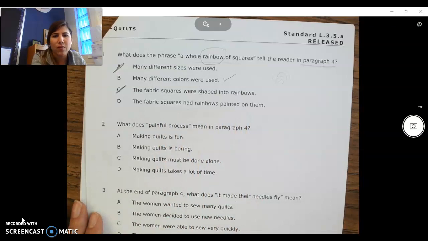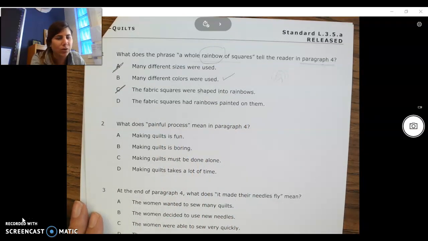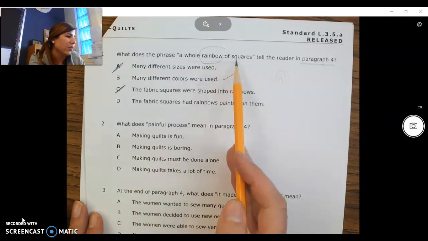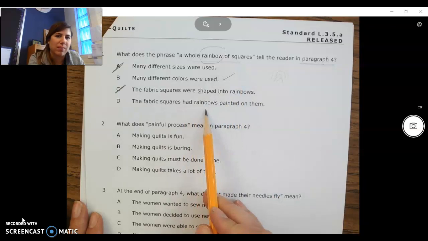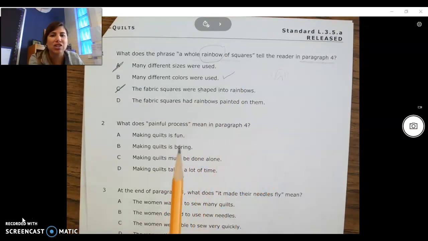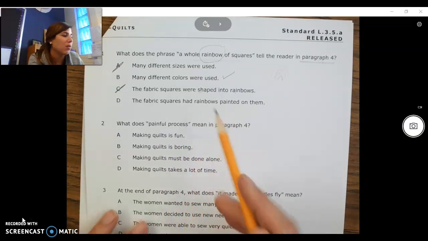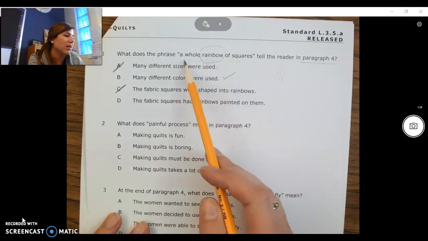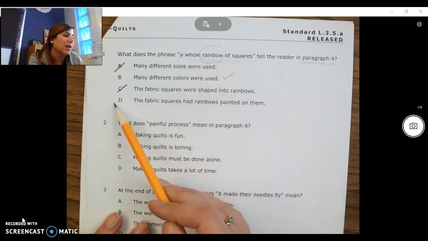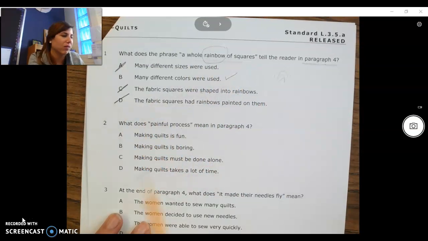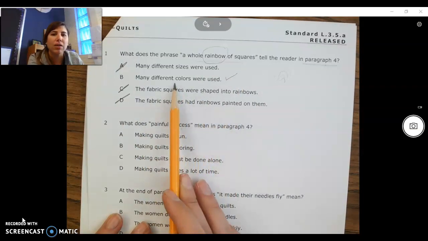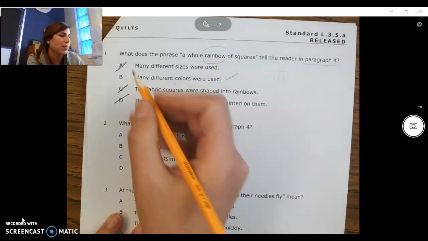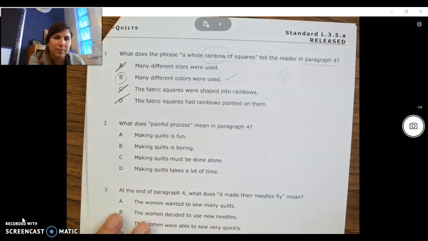So this is where figurative language, which is also called non-literal language, means these squares, the quilt squares, the fabric squares, didn't literally have rainbows on them. Okay, so the fabric didn't literally, there weren't actually rainbows painted on the squares. But the reason it made him think of a rainbow, or he said a whole rainbow of squares, is because they were made of so many different colors. So they didn't literally have rainbows on them. Instead, all of the colors reminded him of a rainbow. So best answer is B.